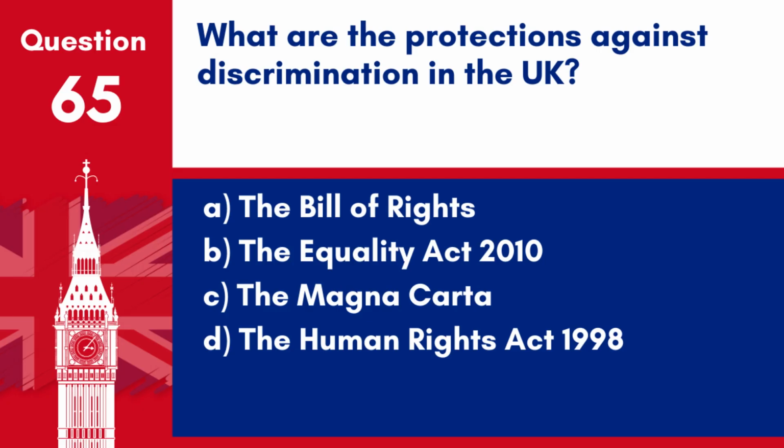Question 65. What are the protections against discrimination in the UK? A. The Bill of Rights. B. The Equality Act 2010. C. The Magna Carta. D. The Human Rights Act 1998. Answer. B. The Equality Act 2010. The Equality Act 2010 protects people from discrimination in the workplace and in wider society.